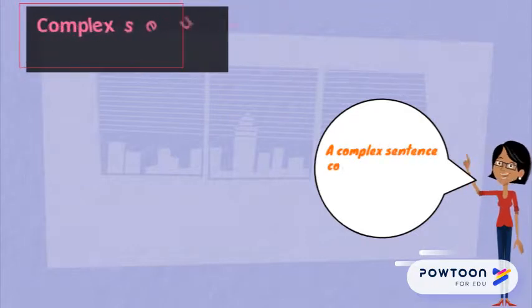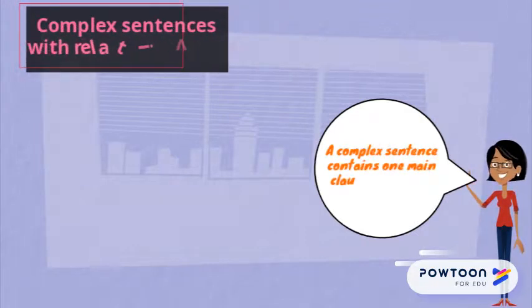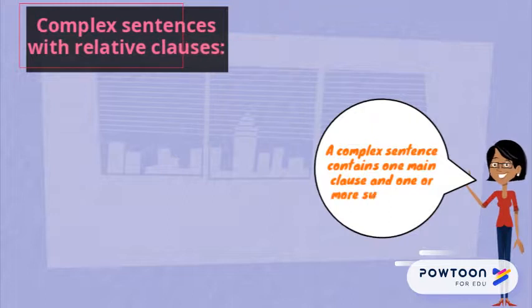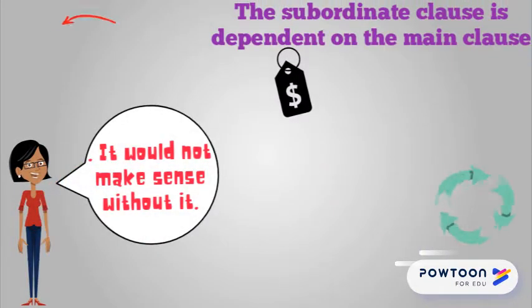Complex sentences with relative clauses. A complex sentence contains one main clause and one or more subordinate clauses. The subordinate clause is dependent on the main clause. It would not make sense without it. The relative pronouns who, which, and that introduce the subordinate or relative clauses.